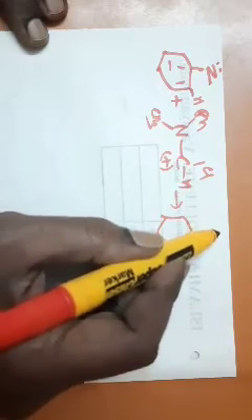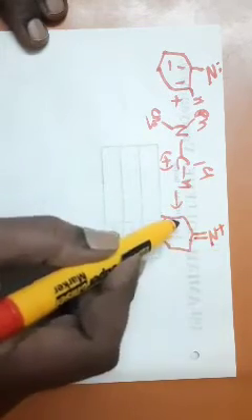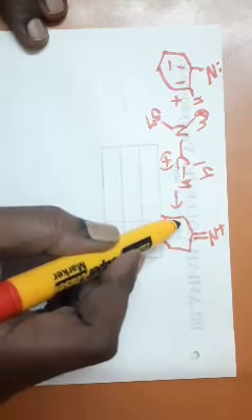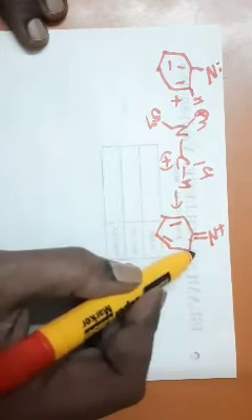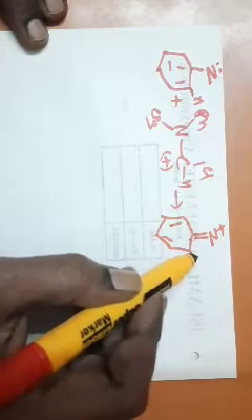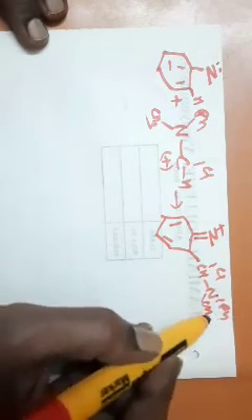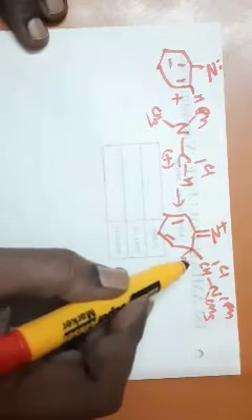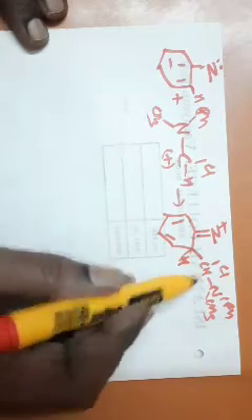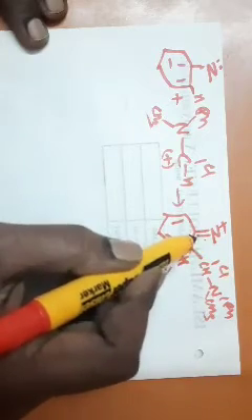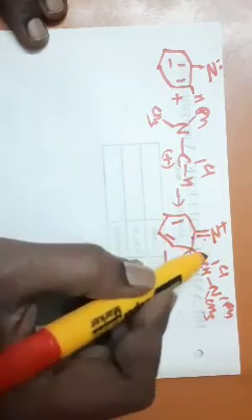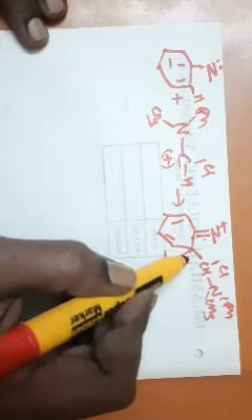So I draw the structure. This is your resonance stabilized intermediate. If this is shifted in this direction, the hydrogen is lost.